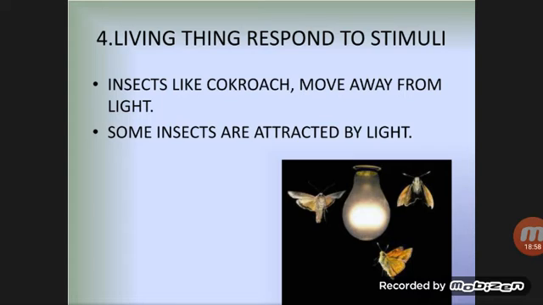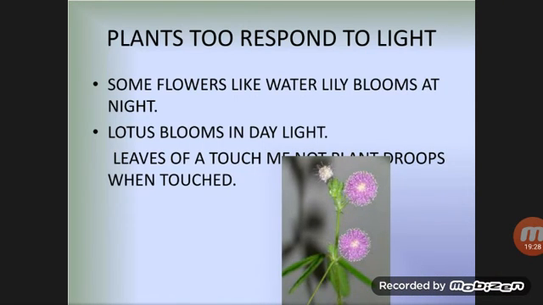Living things respond to stimuli also. Insects like cockroaches move away from light. If you have ever noticed a light bulb, as you can see in this picture, then if there are some cockroaches or insects, they will move away from the light. In this way they are responding to stimuli, and some insects are attracted by light. If you have ever noticed, mosquitoes are always attracted towards light. Plants too respond to light.